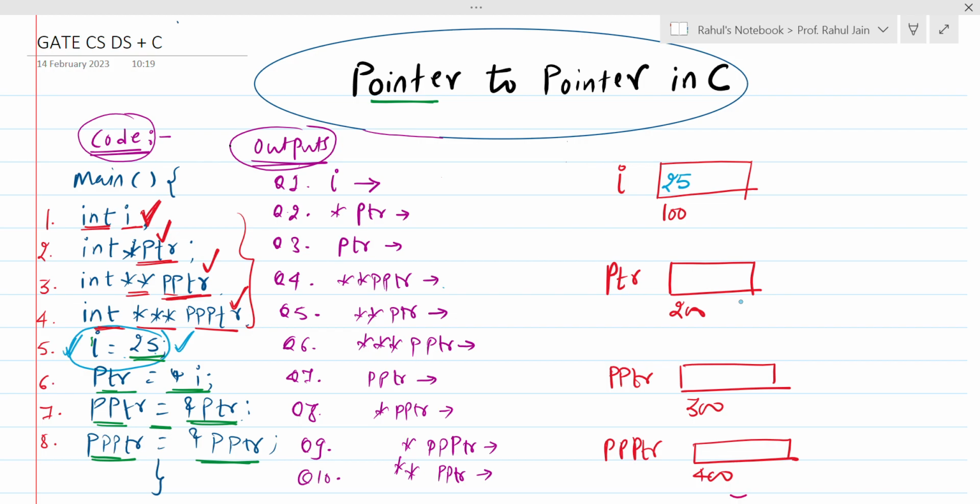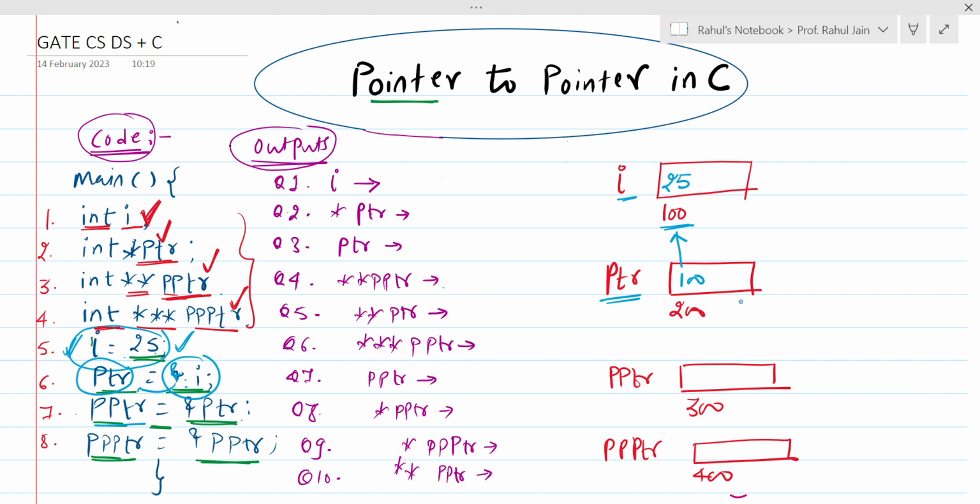Correct? After that, ptr equals &i. It means that we are assigning something to ptr. And what exactly is it? We are assigning the address of variable i to ptr. So what is the address of i? 100, which we are assigning to ptr. So ptr is holding 100. It means that it is linking like this. ptr is holding the address of variable i. This is how a pointer works. Now ptr is a pointer variable. Getting it?